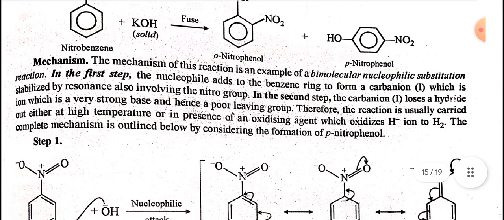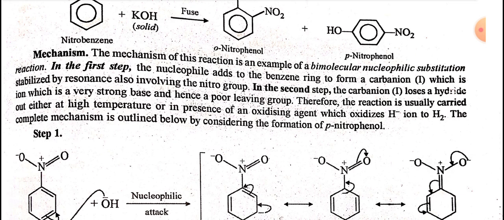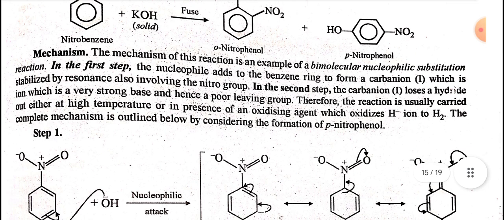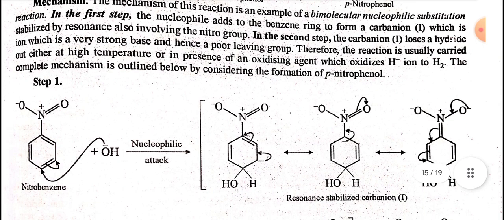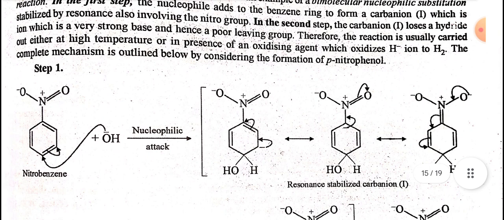The mechanism of this reaction is an example of bimolecular substitution reaction. In the first step, the nucleophile adds to the benzene ring to form a carbanion, which is stabilized by resonance, also involving the nitro group. In the second step, the carbanion loses a hydride ion, which is a very strong base and hence a poor leaving group. Therefore, the reaction is usually carried out either at a higher temperature or in the presence of an oxidizing agent which oxidizes hydride ion to hydrogen.